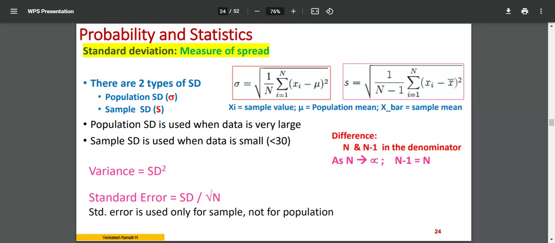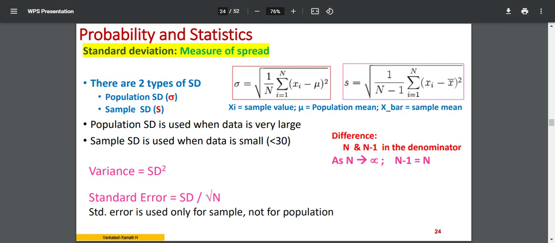All start with the same concept, but in simple terms, we take standard deviation as the reference first, and then using that all other values are calculated. Standard deviation we generally write as SD. Sometimes the notation is written S. There is one more, sigma, coming into the picture. Sigma refers to the standard deviation of the population. S refers to the standard deviation of the sample.